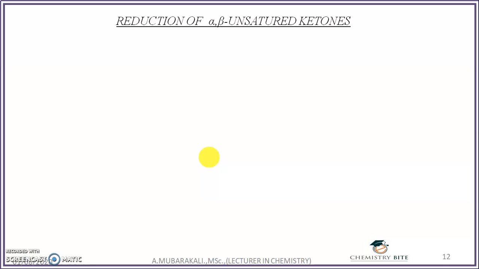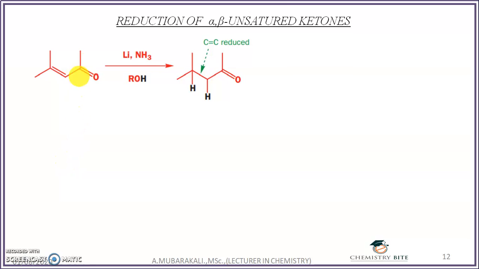The Birch reagent can even reduce the alpha beta unsaturated ketones. So what is meant by alpha beta unsaturated ketones? So in this molecule you can see this is the functional group called the ketone, C double bond O. The carbon which is attached to the ketone, we will call it the alpha carbon, and the adjacent carbon is the beta carbon. So between alpha and beta you are having the unsaturation. That is the reason we are calling it an alpha beta unsaturated ketone.